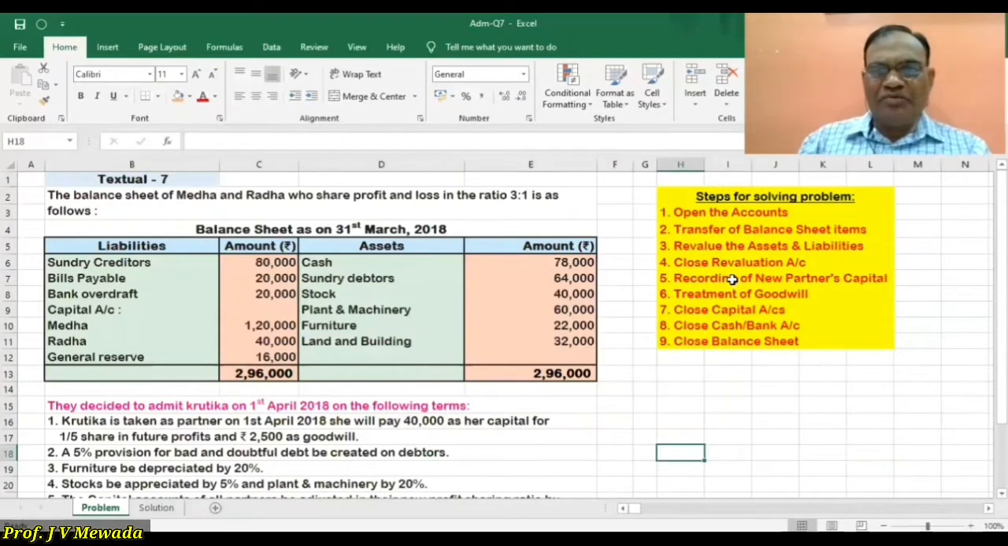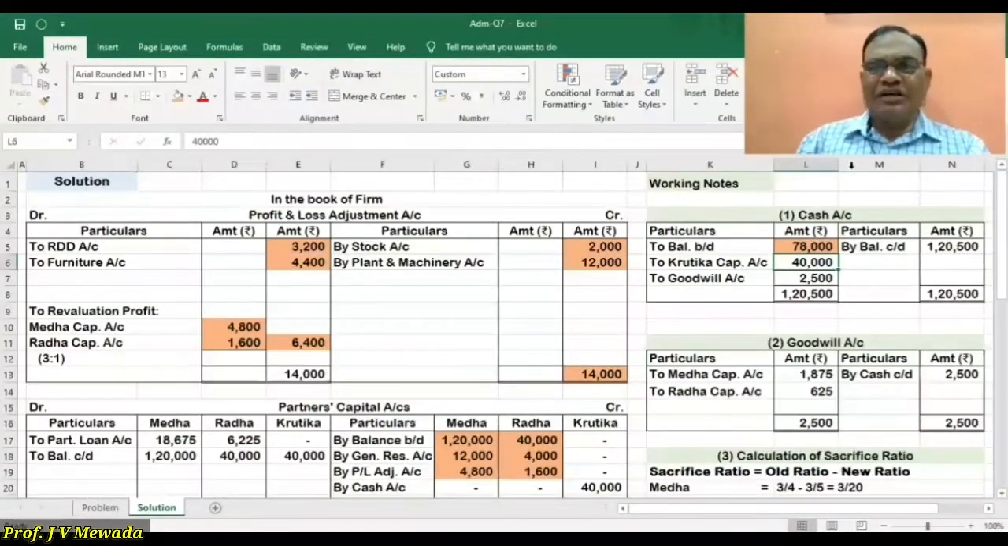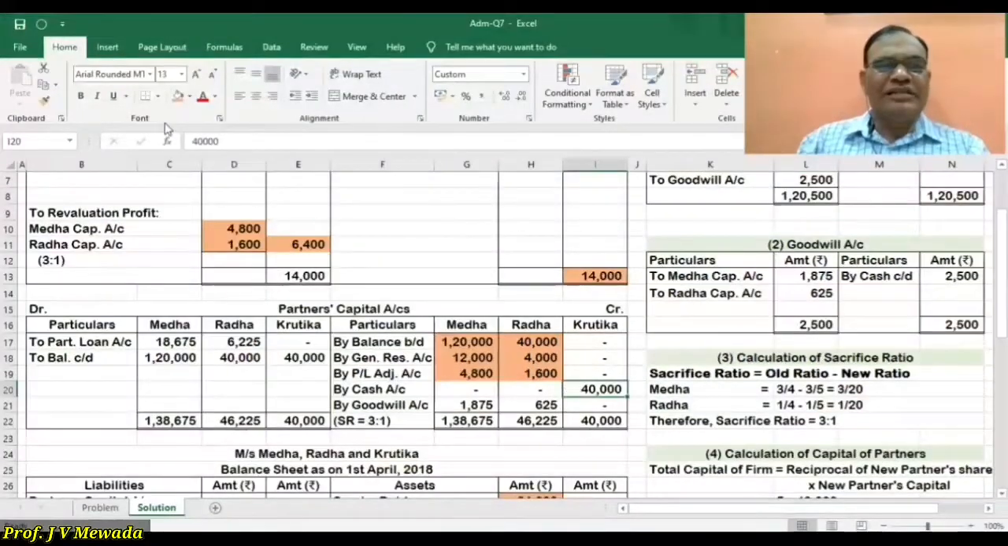Now we'll see step number 5, recording of new partner's capital. So Kritika is taken as a partner for rupees 40,000 capital and 2,500 goodwill. So she is going to bring 40,000 capital. So first in the cash account 40,000 is debited, and in Kritika's account on the credit side 40,000 is credited.